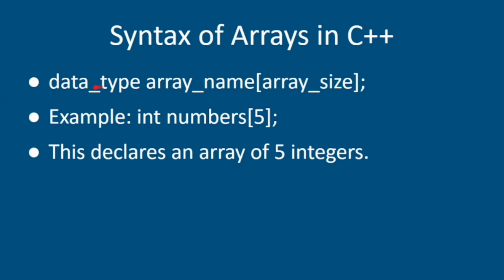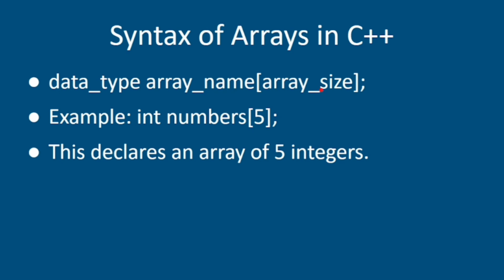For example, first of all, we have to declare the data type of our array. It may be integer, float, string, it may be anything. Then we have to give the array name, simple like a variable name. And then we use brackets. In this bracket we have to provide the size of the array.